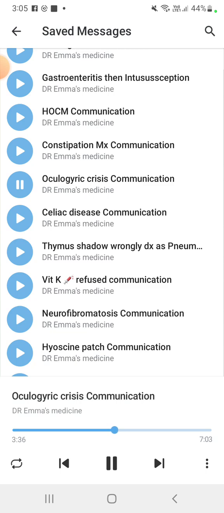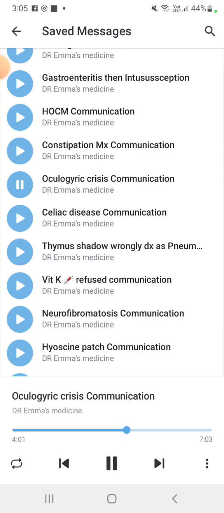What are the differential diagnoses of oculogyric crisis? Seizure, paroxysmal tonic upgaze, and ocular tics. So for the DD, we can keep seizure, paroxysmal tonic upgaze, and ocular tics in mind. Seizure occurs with loss of consciousness and post-ictal state, and EEG changes occur in seizure. We will ask about video recording and history. EEG and history both help in differentiation.